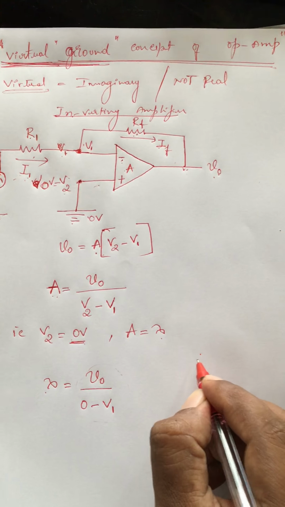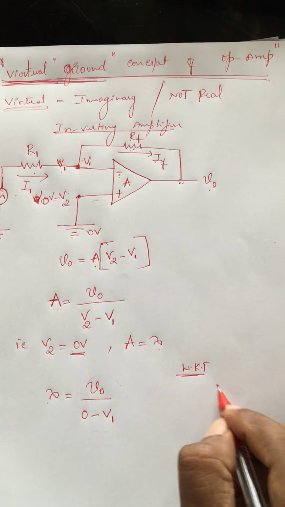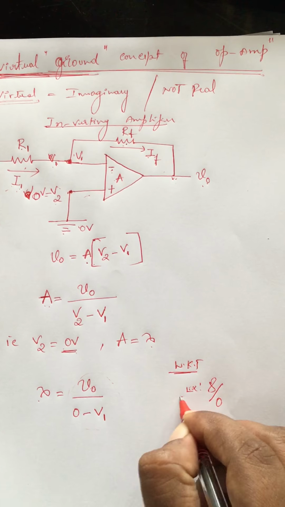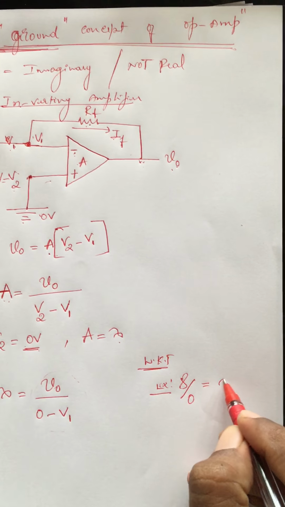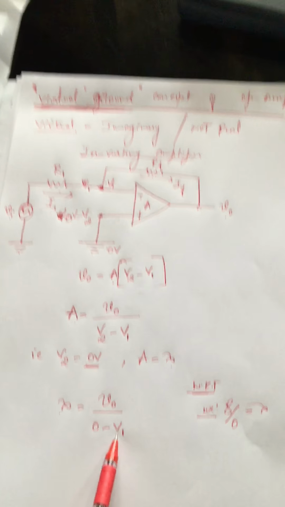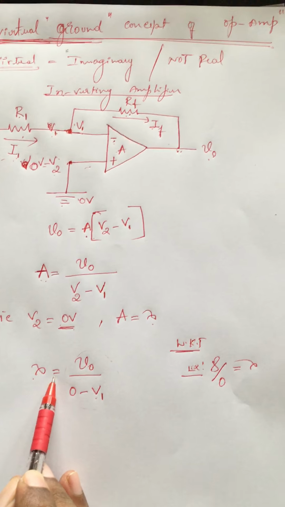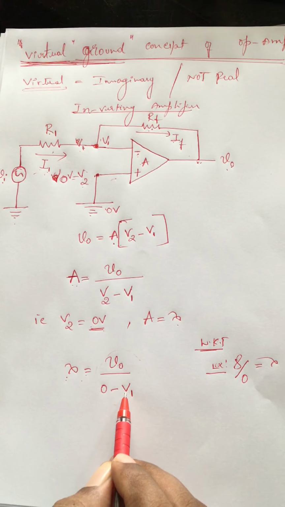We know that when something is divided by 0, for example 8 divided by 0, it will be infinite. So I want to substitute for V1 such that the denominator will be equal to 0. What is the right substitution for V1? In order to get the answer as infinite, I'm supposed to substitute V1 also as 0, so that 0 minus 0 will be 0.